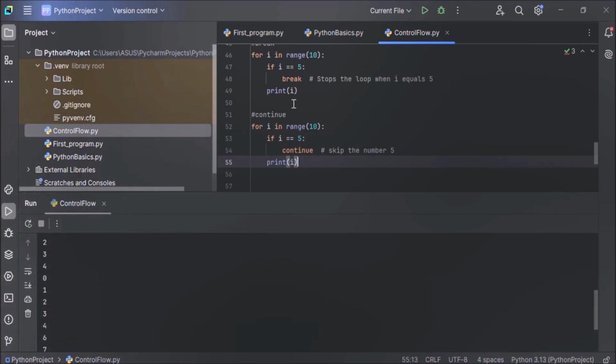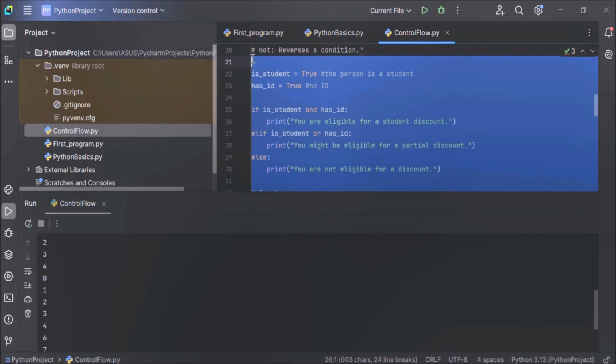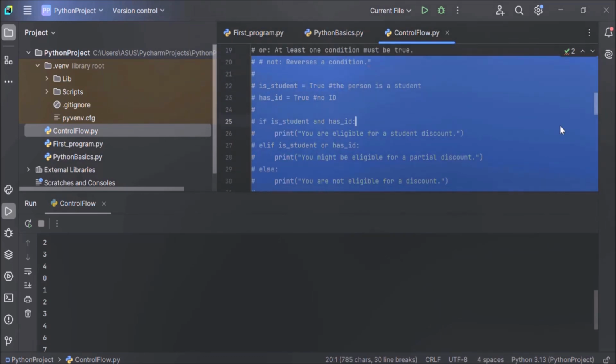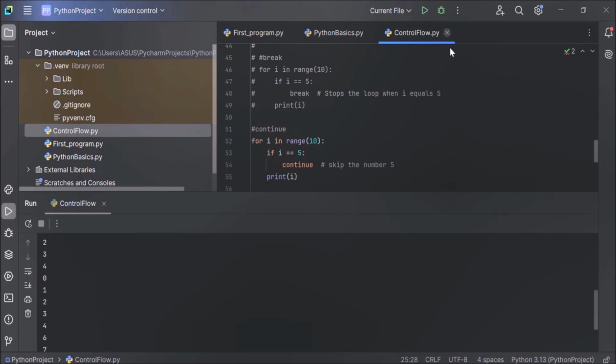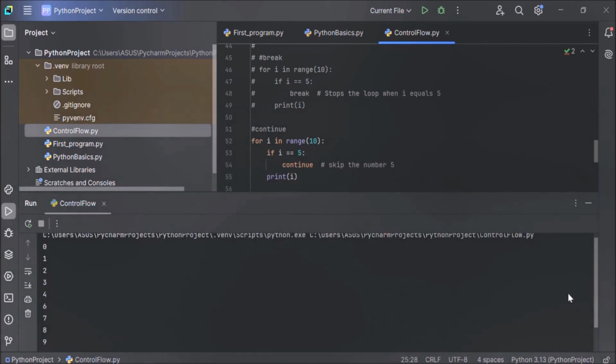Okay, let's comment the above code so that the output is neat. Now let me execute it once again. Here you can see, in the first iteration, when the value of i is 0, print i is executed. Print i is executed for the second iteration also, third, fourth and fifth iteration also. And when the value of i equals 5, this print statement is not executed.